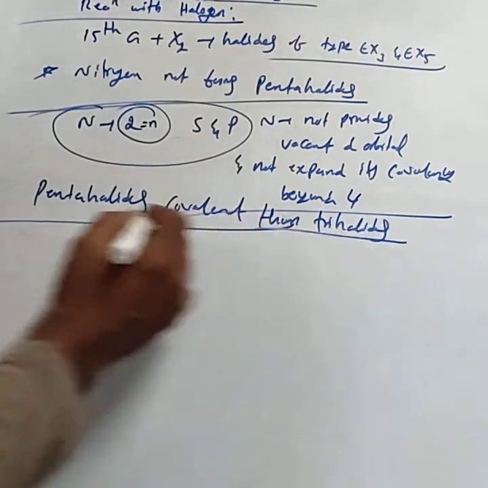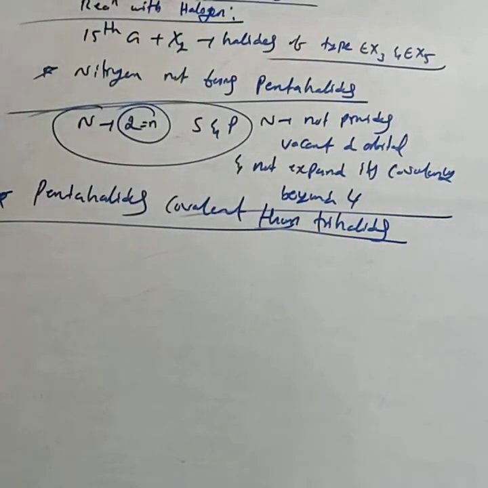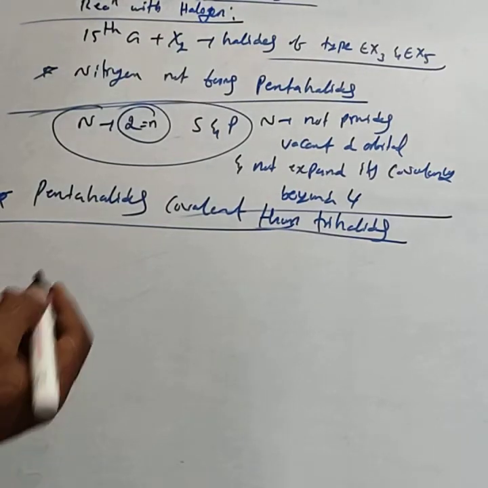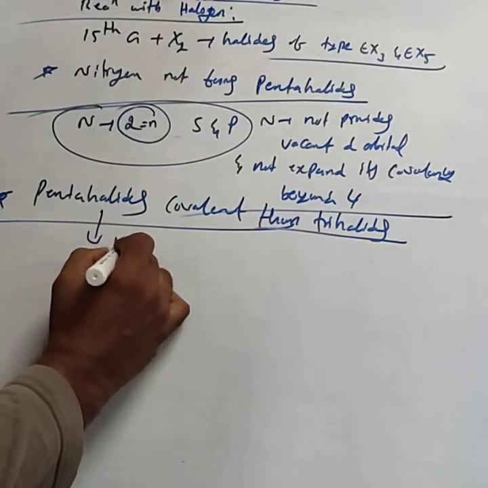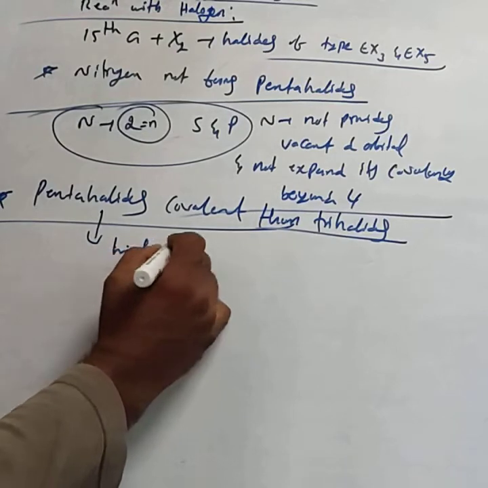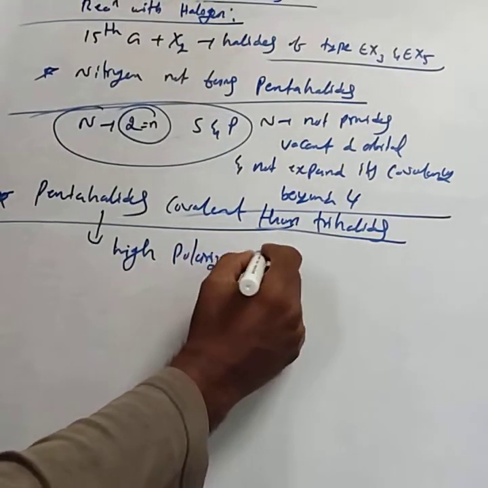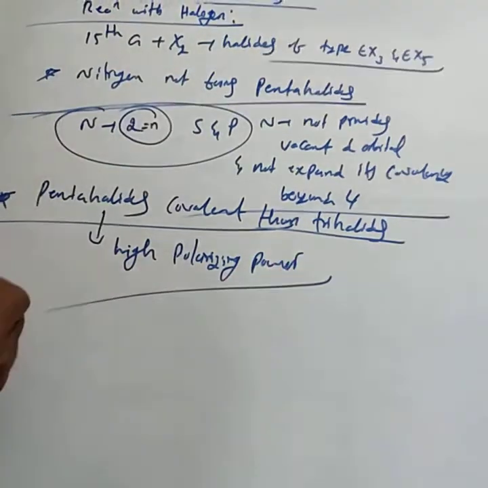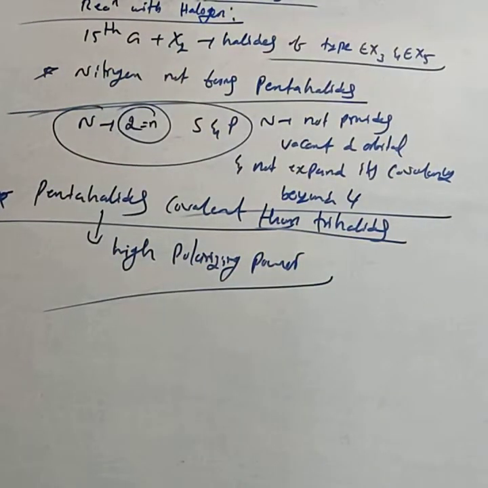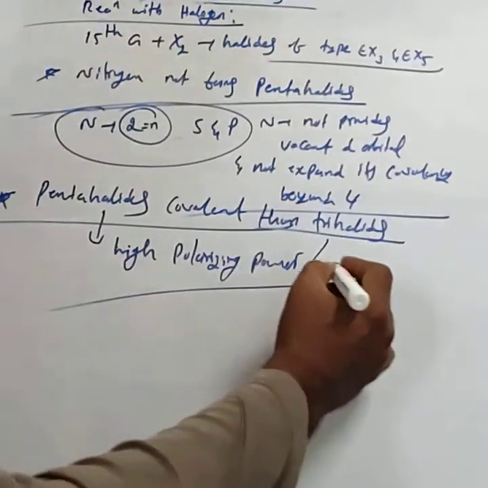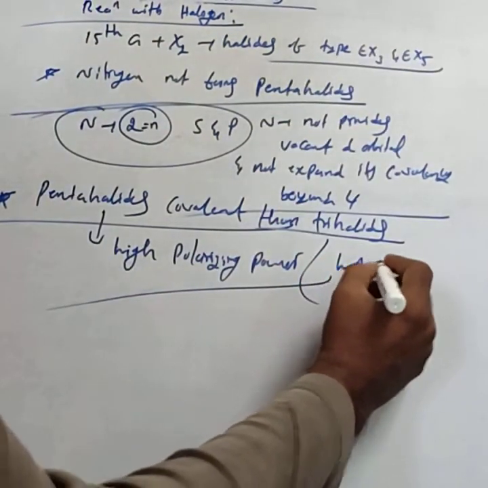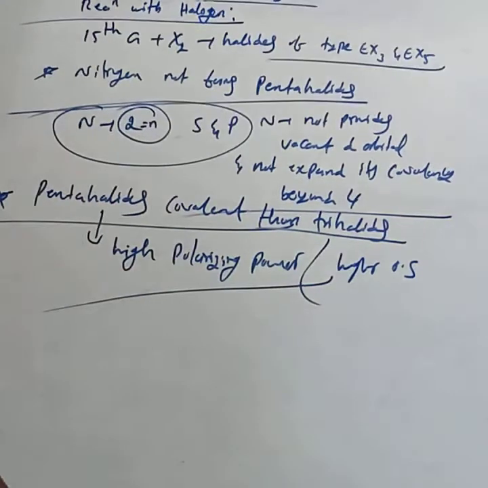These are all one-mark questions. The reason why pentahalides are more covalent than the trihalides is that pentahalides have very high polarizing power. Why do they have high polarizing power? Because of the higher oxidation state of the central atom.